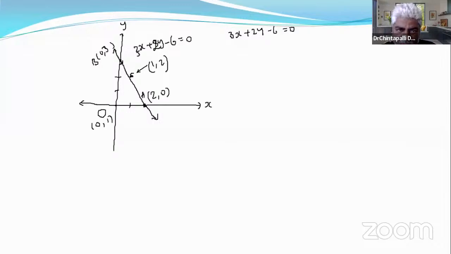Clearly, this point is not on the line. Now the question is whether these 2 points, origin and 1 comma 2, are on the same side or the opposite side of the line?